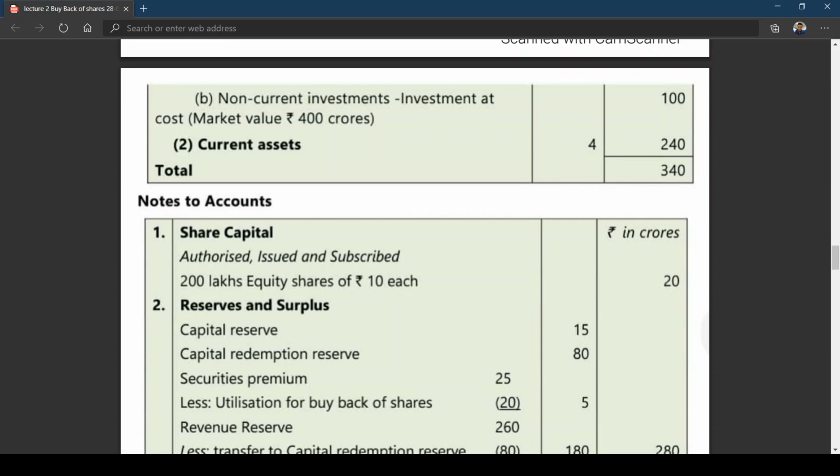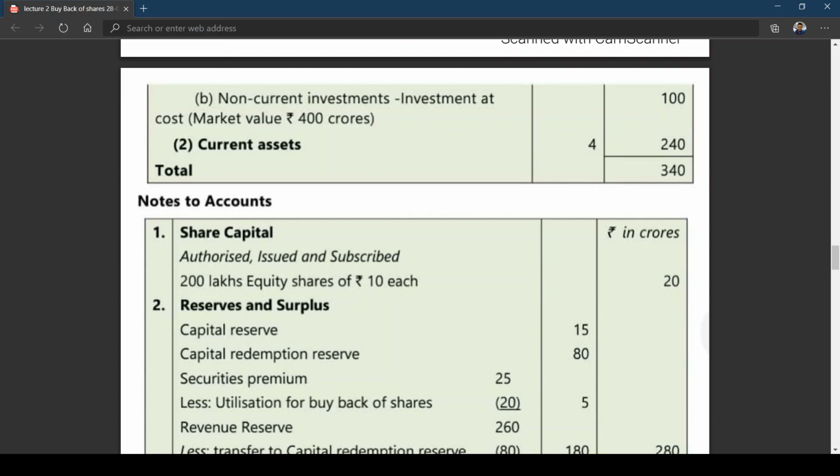and then in fact you can see that authorized, issued, and subscribed. See, you went for redemption of preference share capital. Am I right? What was preference share capital we are having? Come on, tell me. 75 crores plus 25 crores. Am I right? 100 crores.